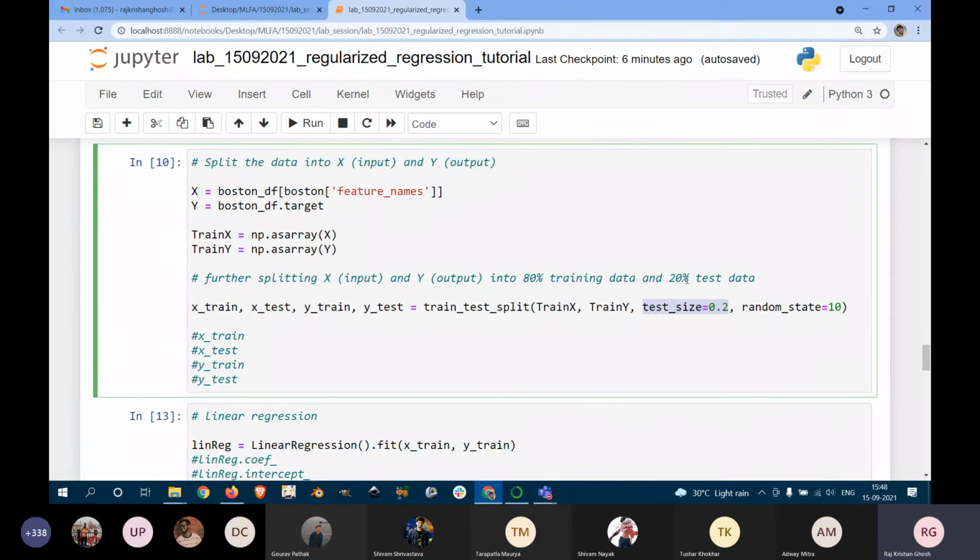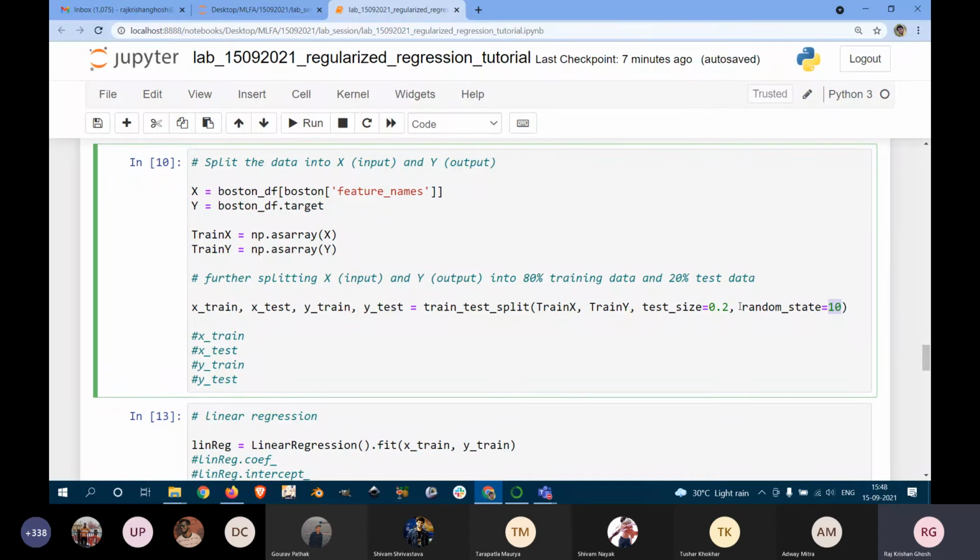Now, which one will be in the testing? I don't know. It can be the number 1, it can be the number 5, etc. Now, if I put a random state of 10 and run this script again and again, I will have the same number in the testing set. I can put some number like 20 and then I will have a different value put into the testing set.